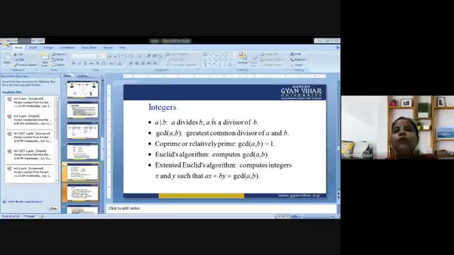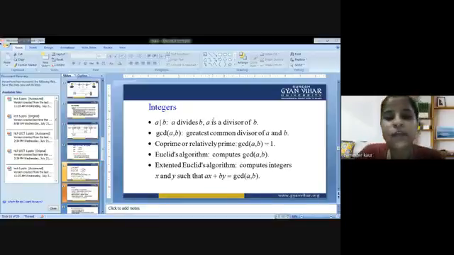Now, integers: how we are supposed to choose integers. This is the study of the integers. A divides B, meaning A is a divisor of B. Next, we deal with the GCD, the greatest common divisor. We choose two numbers, A and B, and find the greatest common divisor of A and B. Co-prime or relatively prime means GCD of A and B is equal to 1. Euclid's algorithm computes GCD of A and B. The extended Euclidean algorithm computes integers x and y such that AX plus BY is equal to GCD of A and B.